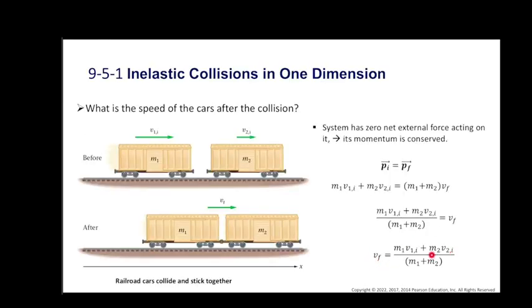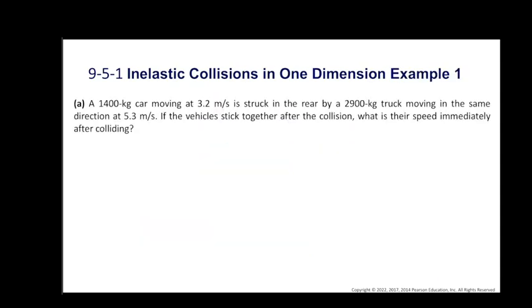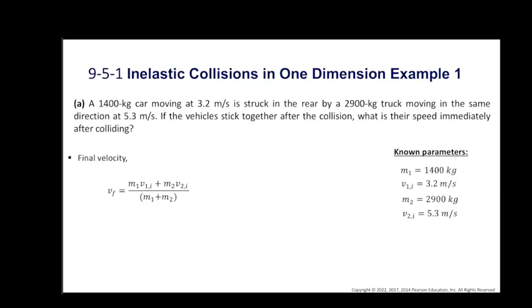The final velocity is the initial momentum of the system divided by the total mass. Now we are given the mass of car 1 and the mass of the truck, and also the initial velocity of the car and the initial velocity of the truck.